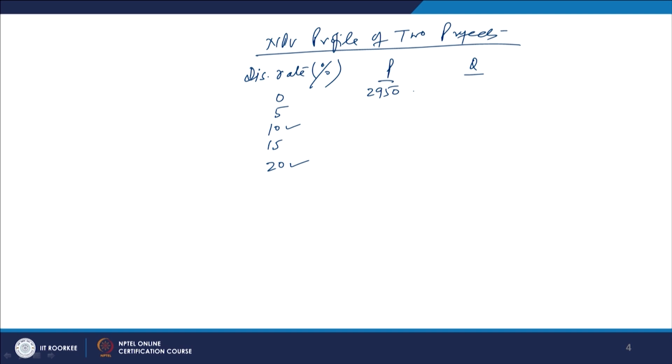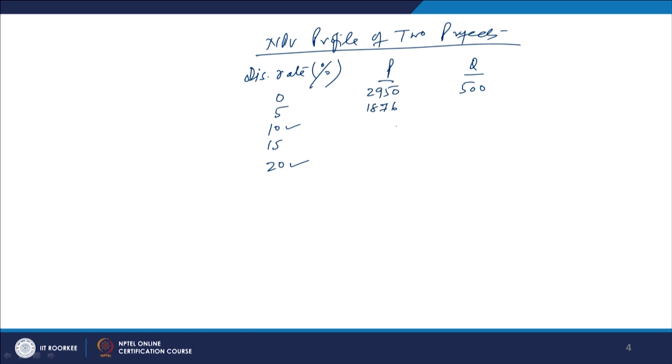0%, and the NPV of the project is coming up as 2950, and in the second case the NPV of the project is coming up as 500, right. So, 2950 and 500 are the 2 NPVs which we calculate by discounting the cash inflow and outflow at 0 discount rate. Similarly, if you follow the discounting process we discussed in the previous class, you will find out the NPVs here.